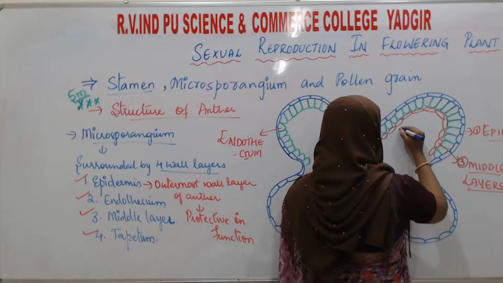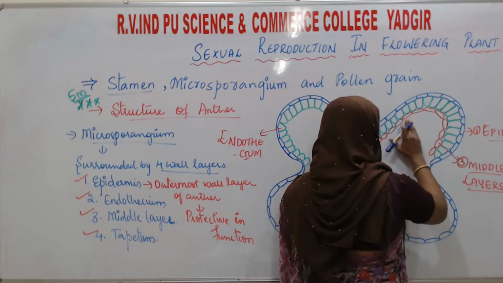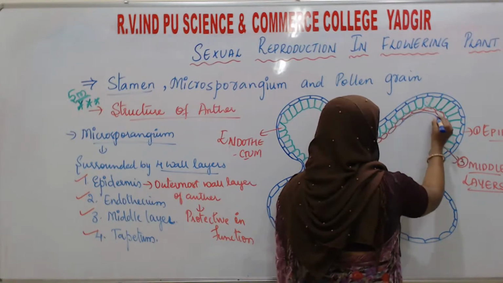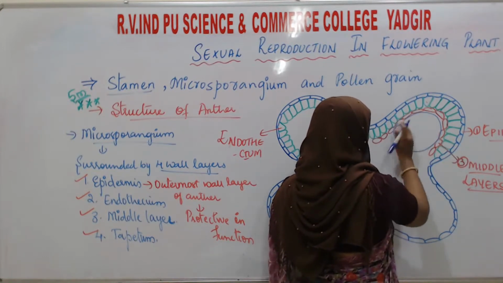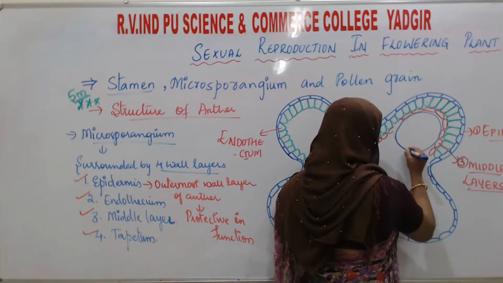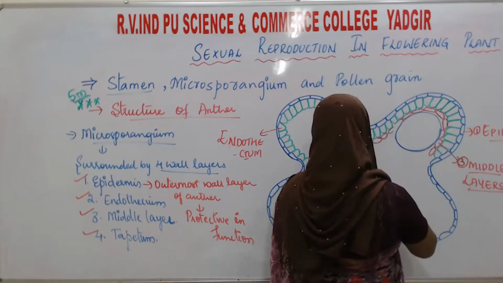Inner to this there will be the tapetum layer, the innermost layer of this anther.